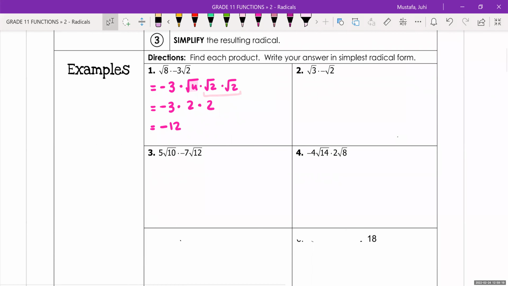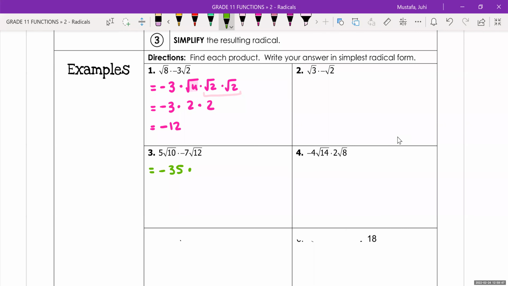Question number 3. We have 5 root 10 times negative 7 root 12. So again, what I'm going to do is I'm going to put my coefficients together. We have 5 times negative 7. And if you guys wanted, really, you could go ahead and multiply it right away. Like, you don't have to rewrite it. We know 5 times negative 7 will be multiplied together. So we could just rewrite it as a negative 35.